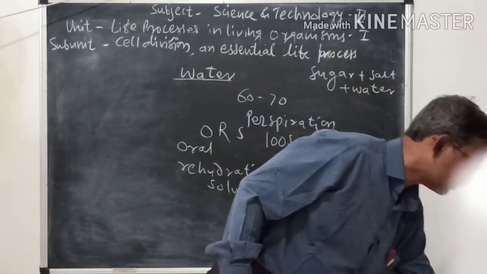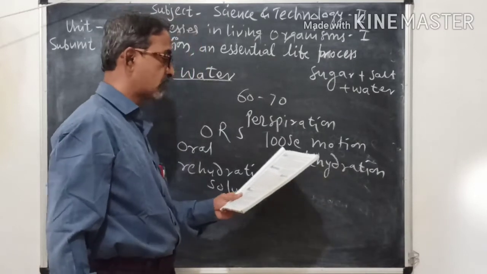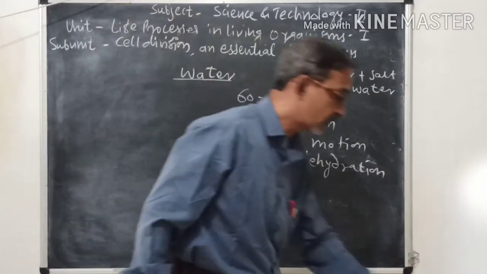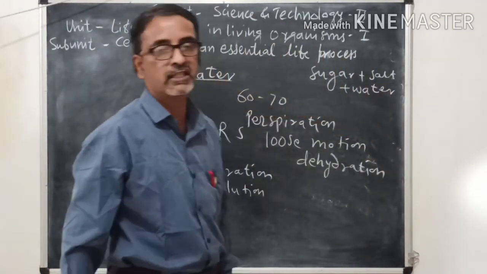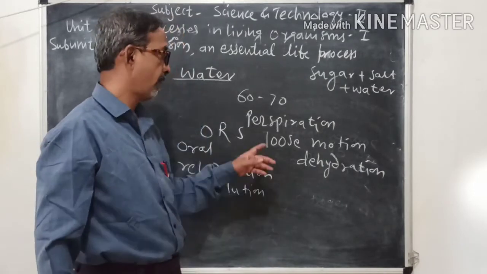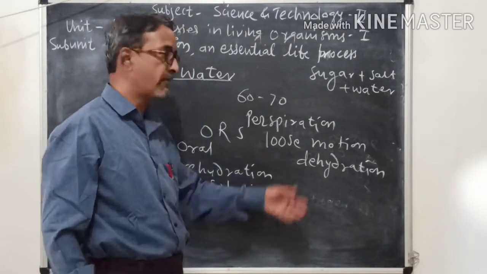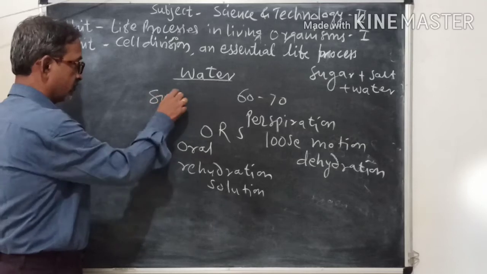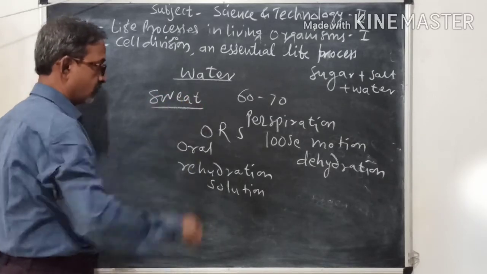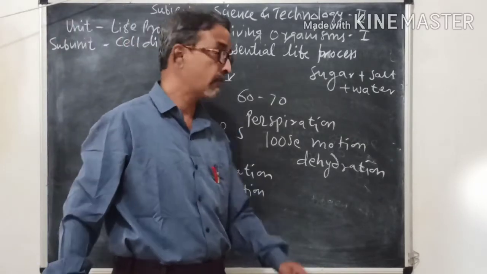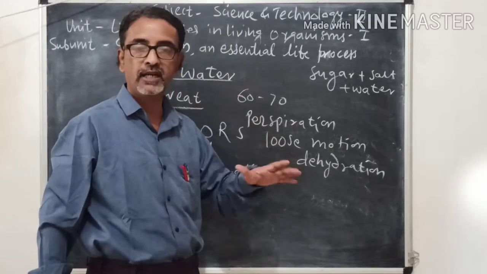Then third question, we sweat during summer and heavy respiration. So we sweat, घाम येतो आपल्याला उन्हाळ्यामध्ये आणि व्यायाम केल्यानंतर.